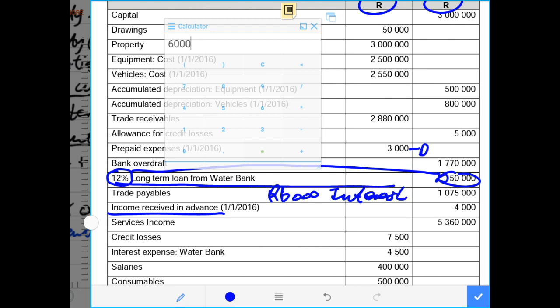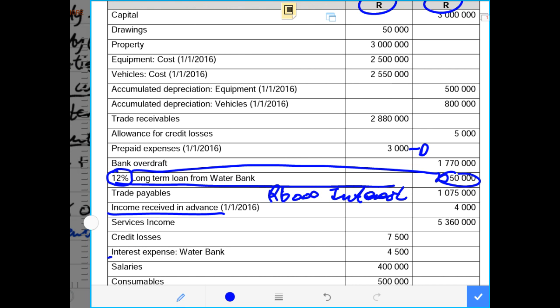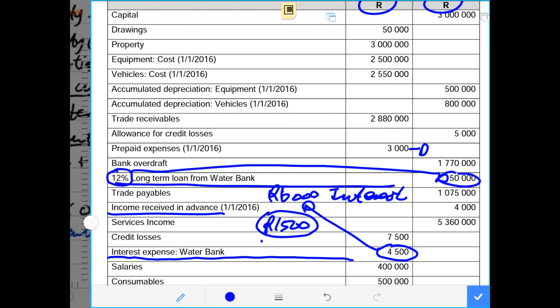So now we say this is the interest that is supposed to be paid. We check how much interest was already paid. And we say here is the interest that was already paid. We only paid 4,500 instead of paying 6,000. That means we still owe the bank 1,500 rands. That will be the interest that is still outstanding, because 6,000 minus 4,500 will give us 1,500. And 1,500 is an accrued interest expense. Therefore, this will be accrued interest, and accrued expense is a liability.